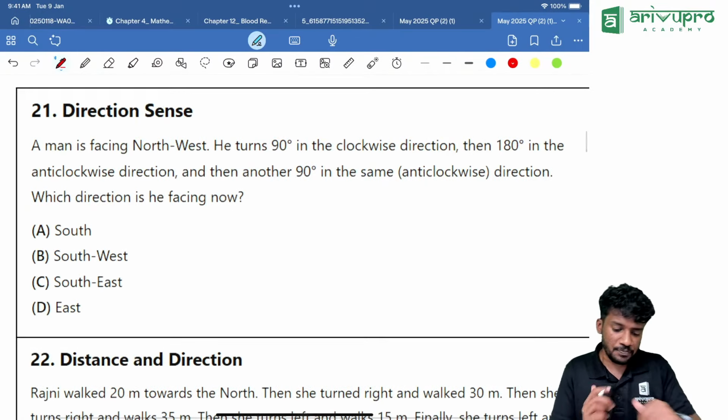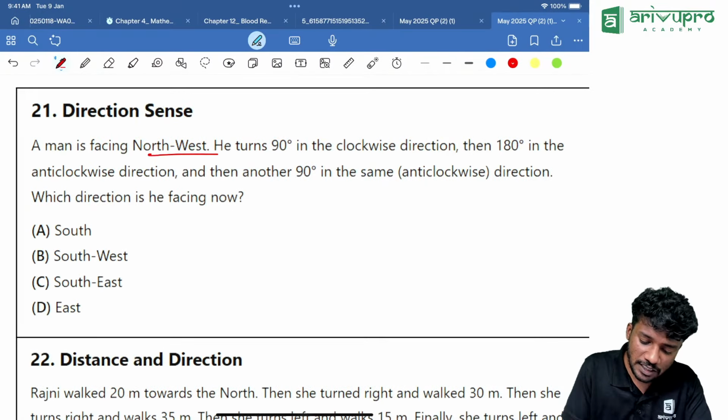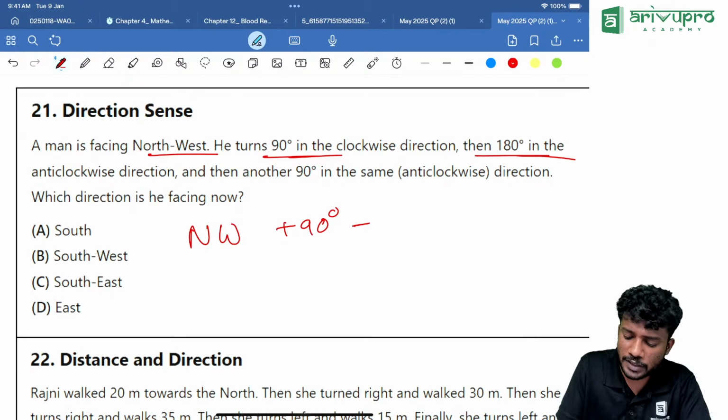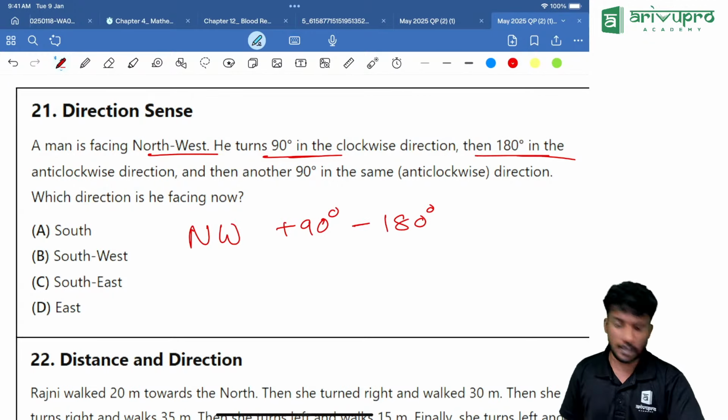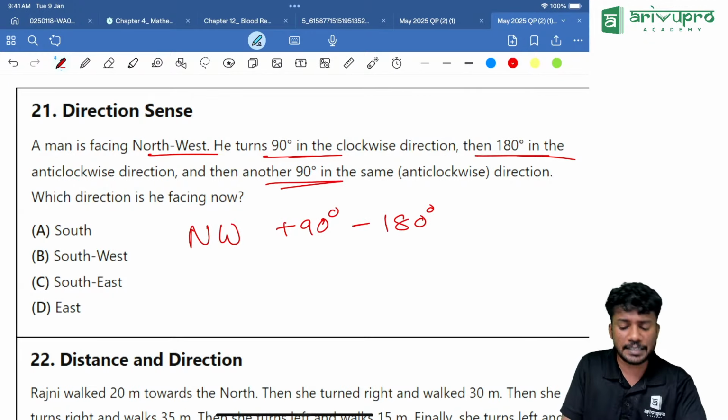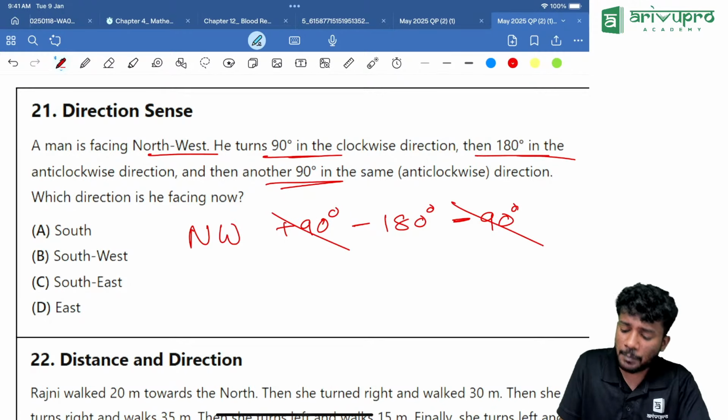Another good question. A man is initially facing what direction? Northwest direction. Then he turns 90 degree in the clockwise direction. That means plus 90 degree. Then 180 degree in the anti-clockwise. That is minus 180 degree. Then what is happening? Another 90 degree in the same anti-clockwise direction. That is minus 90 degree. If you look into it, plus 90 and minus 90 will get cancelled off. What is remaining? Northwest is the direction and you are taking a minus 180 degree turn.